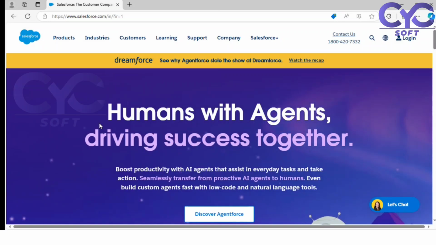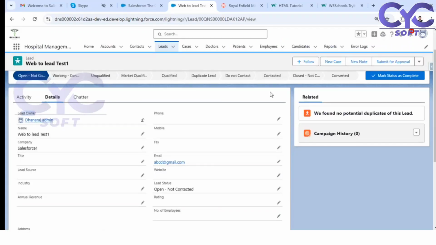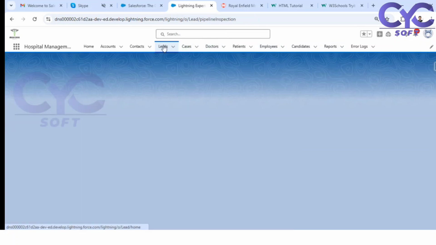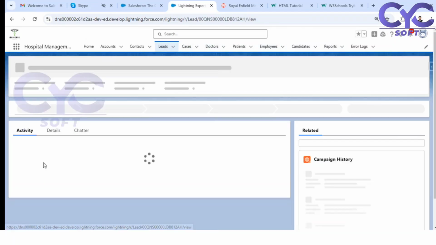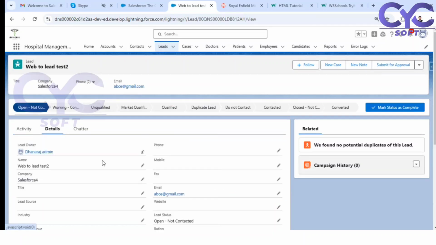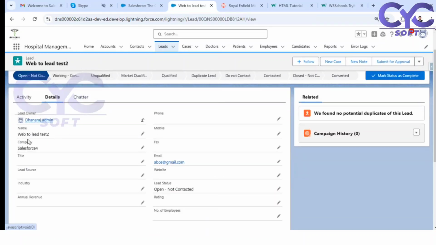Now, the lead is created and it comes into my system. Let me check again. Let me refresh this lead. See here, one more, web to lead test two. This is the third record. Okay, see here, web to lead. I just created it, and now it comes into my system. Here, by default, the default owner will be Dhanraj admin.